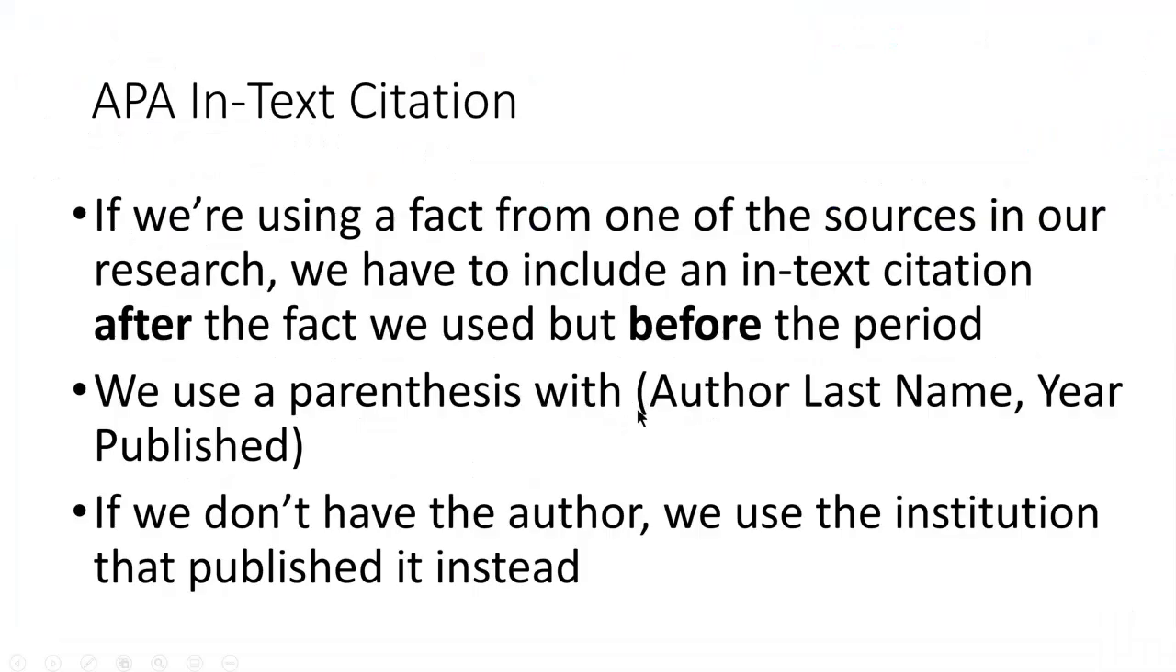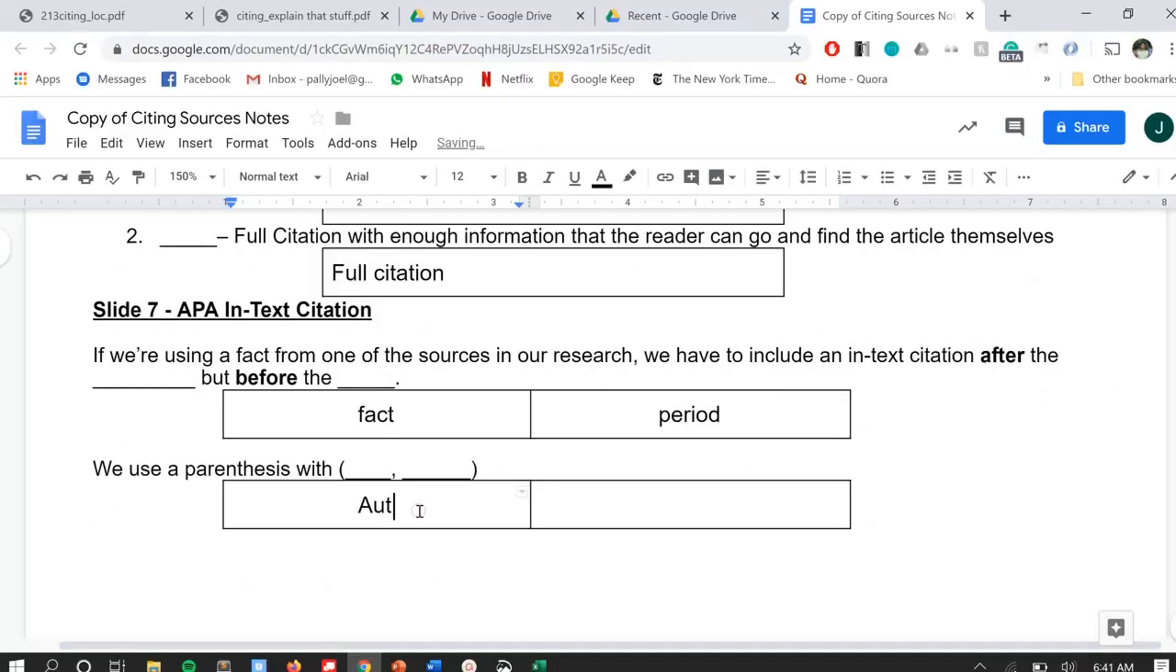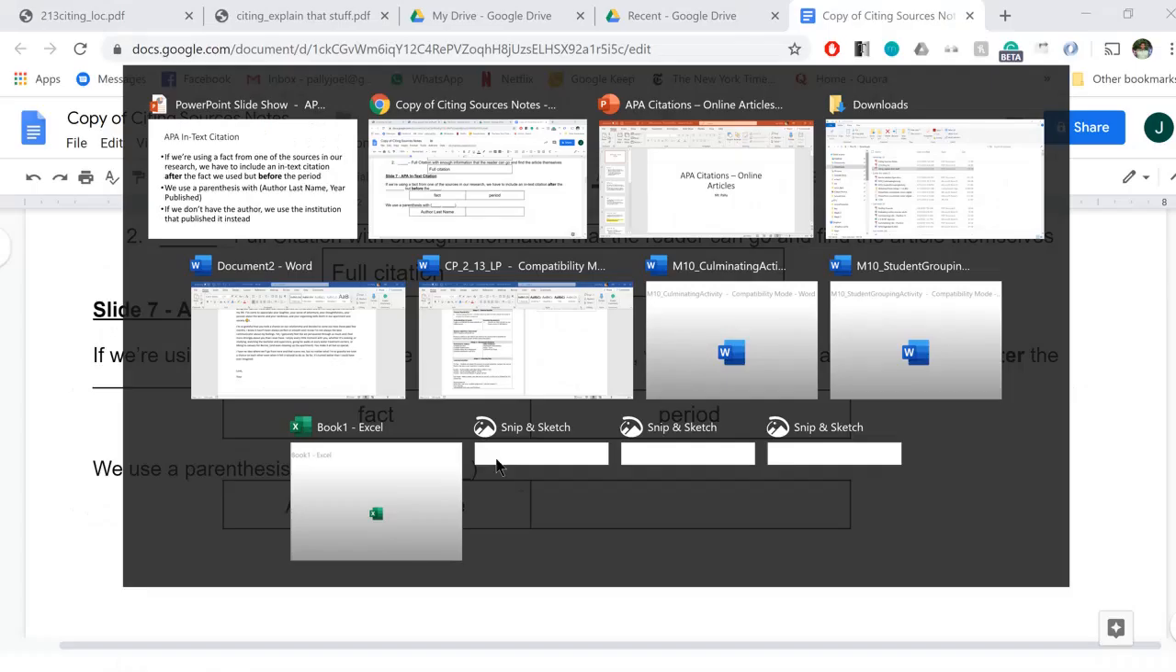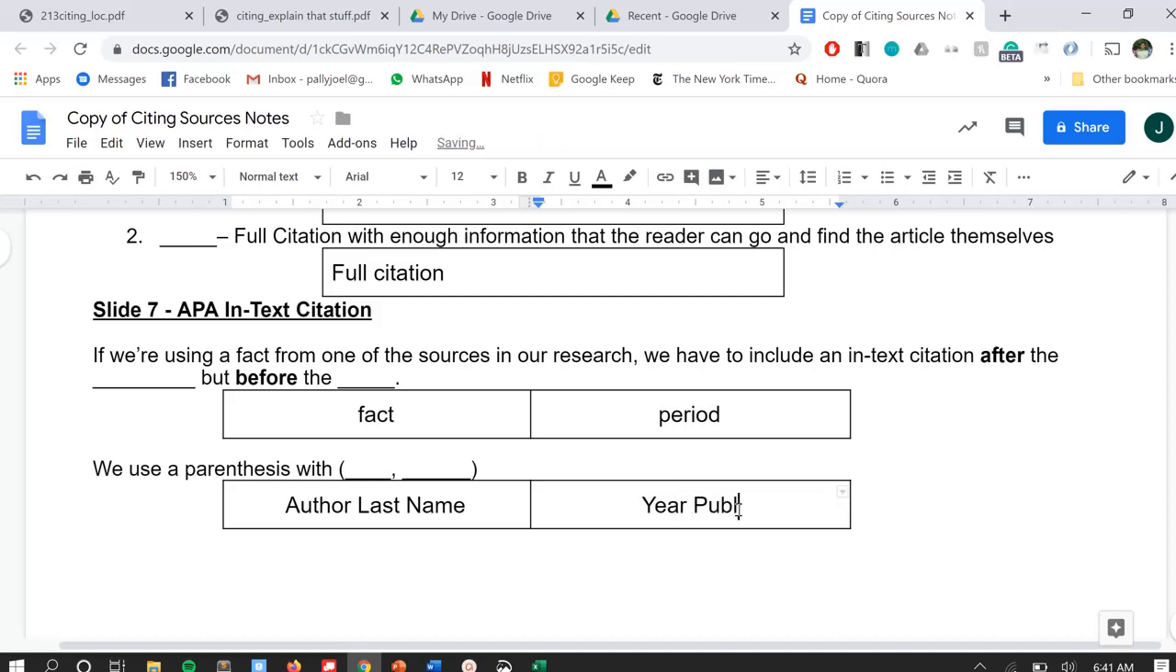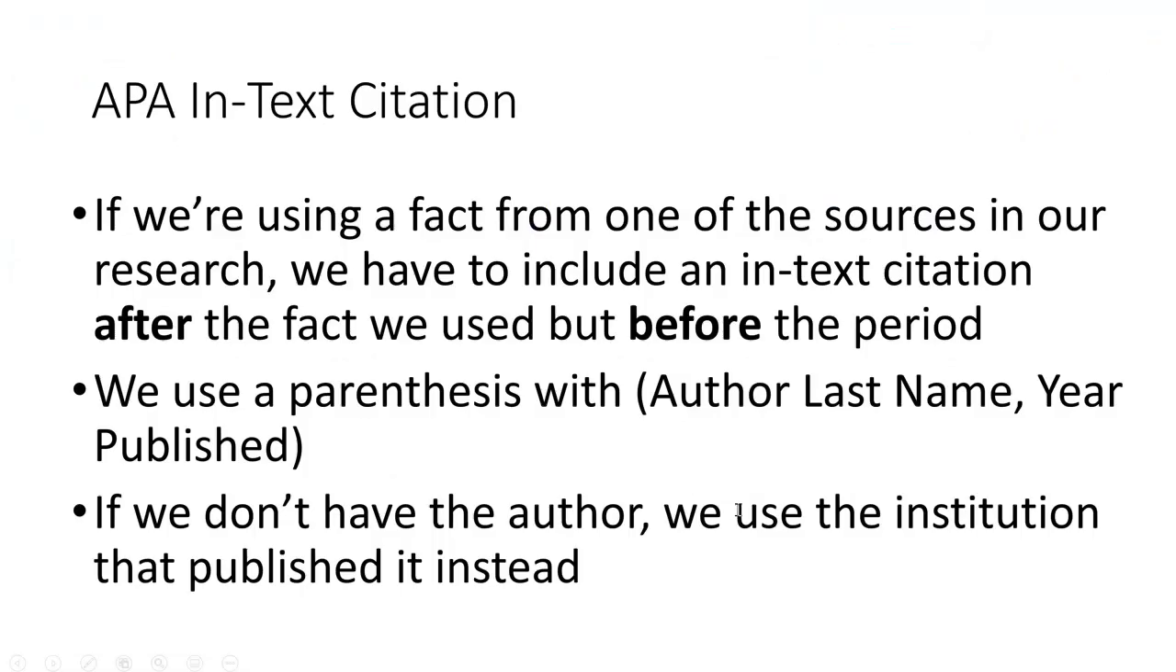And the way it's formatted is that we use parentheses, and we're going to include two things: the author's last name and the year published. Author's last name and the year published.